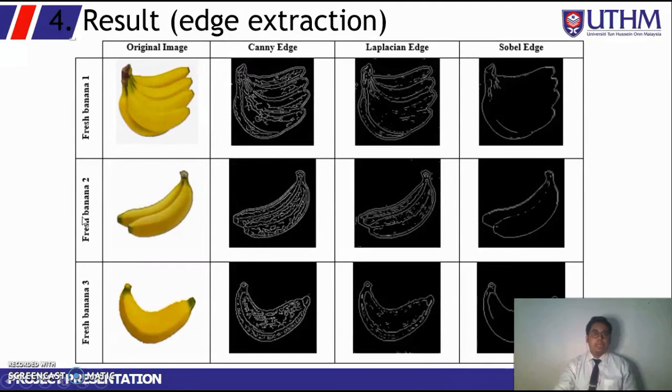Next, we move into the result of edge extraction. This result shows the fresh bananas from the original image and the 3 different methods used for edge extraction, which are Canny, Laplacian, and Sobel. In the Canny edge and Laplacian edge methods, we can see that there is a lot of noise in the output image of each method. For the Sobel edge method, we can see that it clearly comes up with only the outline of the fruits.